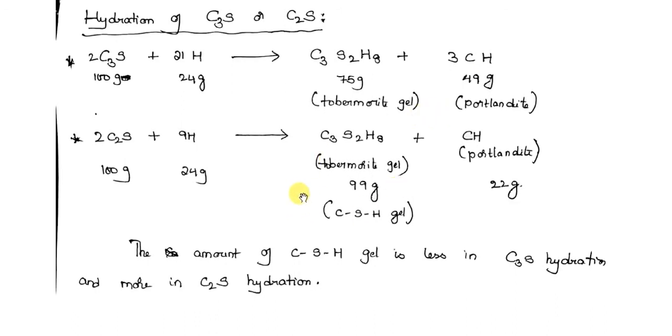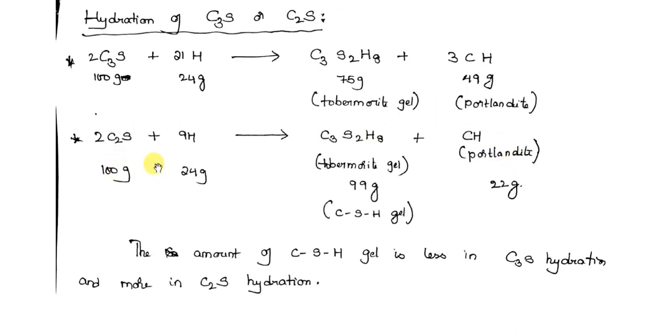And see here, in case of C2S hydration, if 100 grams of C2S reacts with 24 grams of water, 99 grams of tobermorite gel is going to form, and 22 grams of CH. So which reaction is more beneficial? You can say from this that C2S is giving more tobermorite gel or CSH gel and less CH. CH is not good. I do not want this CH.